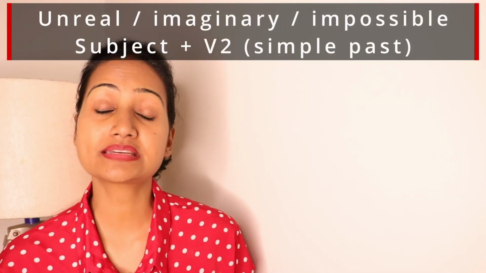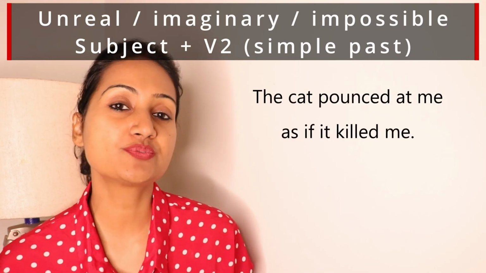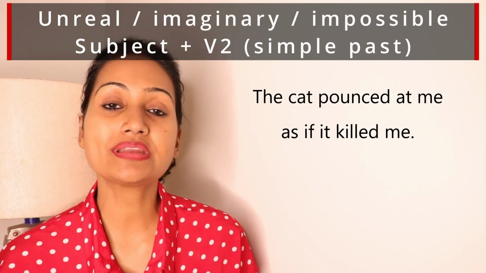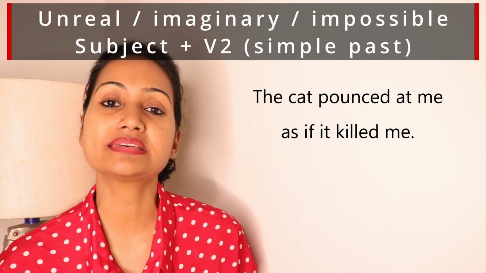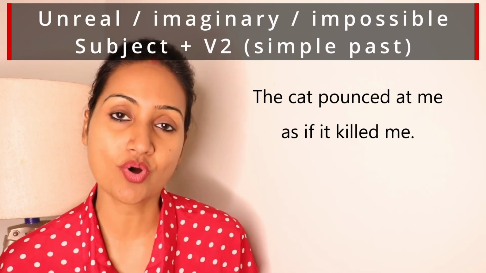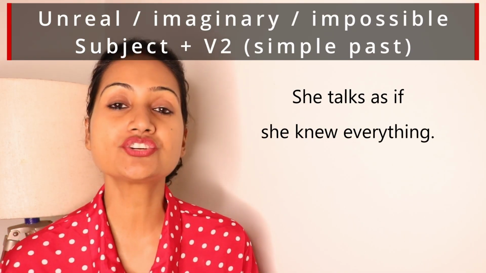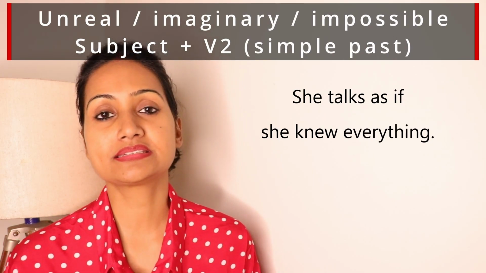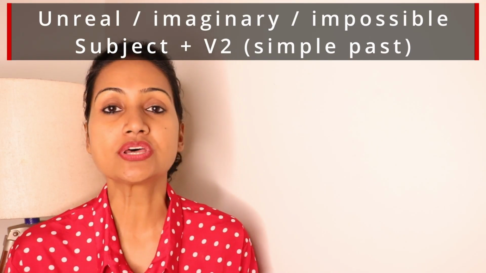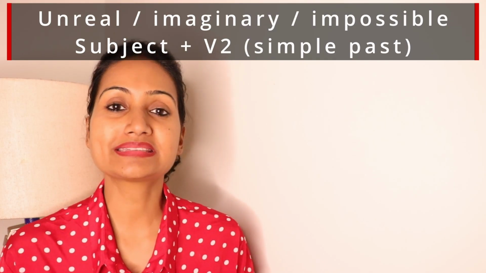Now these kind of sentences can also be constructed in simple past. For example, the cat pounced at me as if it killed me. So it would kill me or it killed me. In this case, the meaning is same. It is up to you how you want to frame your sentence. Would is more common. She talks as if she knew everything. She would know everything or she knew everything. Again, this is an imagination. So this way also you can frame a sentence. Either use subject, would and first form of the verb, or subject and second form of the verb.